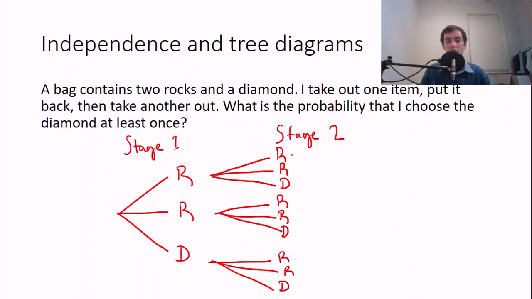Okay, so it says, what is the probability that I choose the diamond at least once? So let's write out the sample space over here. We got 2 rocks, a rock and then a diamond. Rock, diamond, rock, diamond, rock, diamond, rock, diamond. Okay. So which ones are successful?